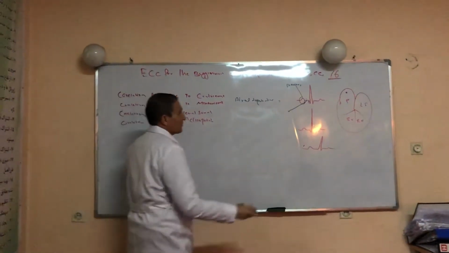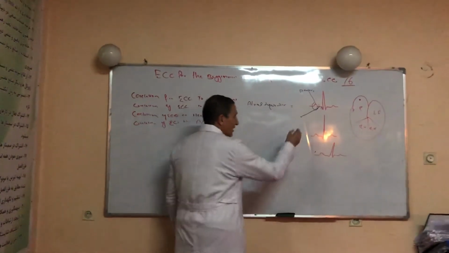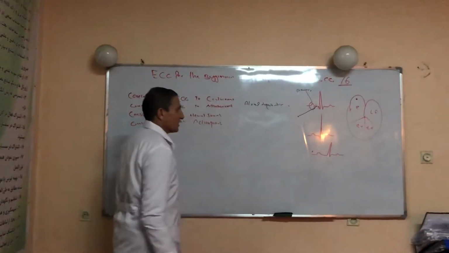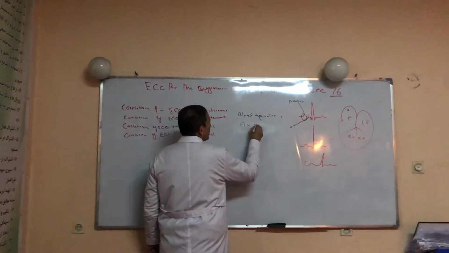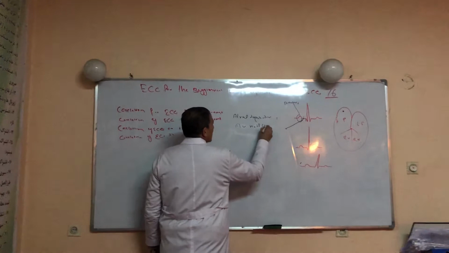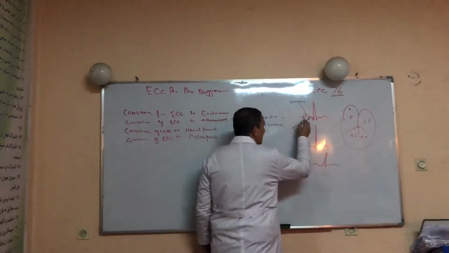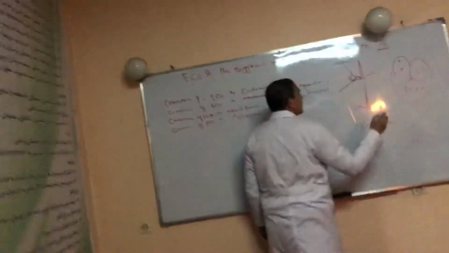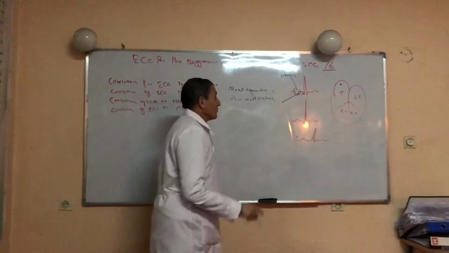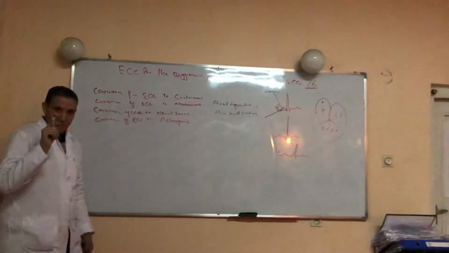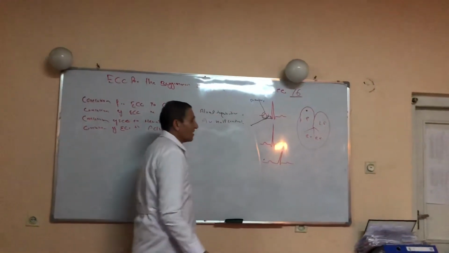This segment, which starts from the end of the P wave to the onset of the R wave, is called the PR segment. What is the PR segment representing? AV nodal conduction. Again, what is this from here to here? This is the PR interval. What is the PR interval representing? There are two electrical events. One is atrial depolarization, another is AV nodal conduction.